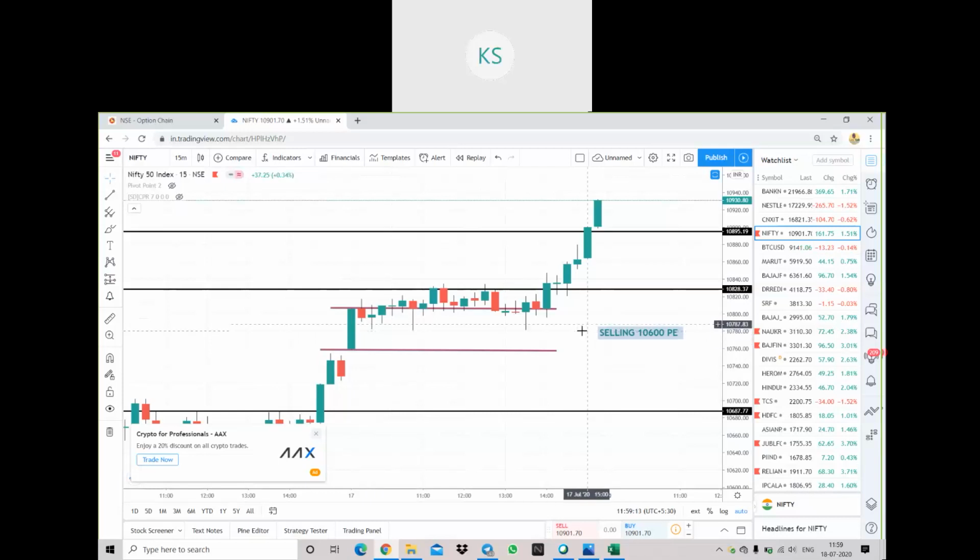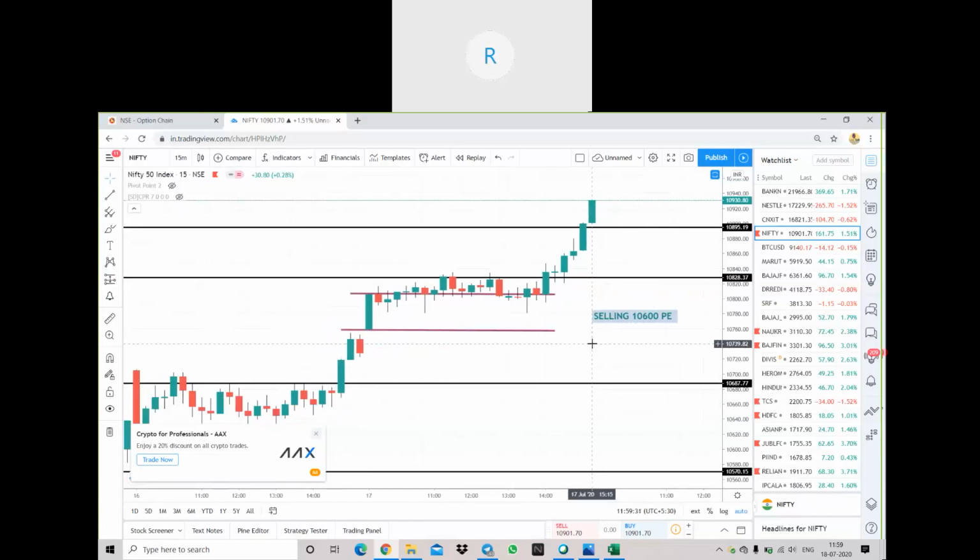Okay, so this is it. You need to understand this is an OTM put option because the price is going up. Are you able to follow this? Yeah, got it. So this is the OTM put side. This is the OTM strategy. And this works on any day, right? This works on any day. Friday was the best day. See, I have told you to do selling because I am also doing selling.